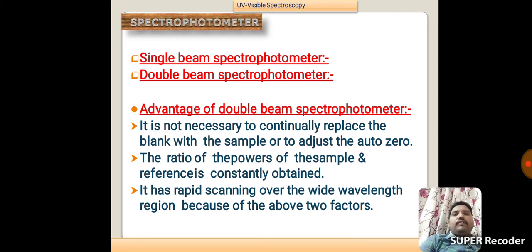Double beam spectrophotometer means the beam is split into two beams. The advantage of the double beam spectrophotometer is that it is not necessary to continually replace the blank with the sample or to adjust the auto zero. The ratio of the powers of the sample and reference is constantly obtained. It has rapid scanning over a wide wavelength region because of these two factors.